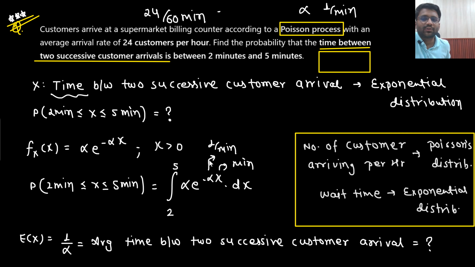So if I need 1 by minute, what is given? 24 customers per hour, 24 customers per 60 minutes. That means 0.4 customers per minute. That's it. This is the value of alpha.